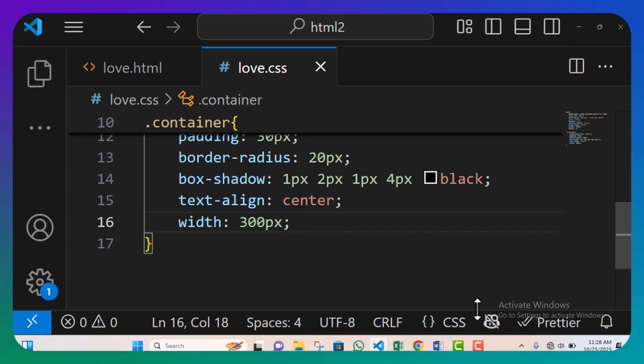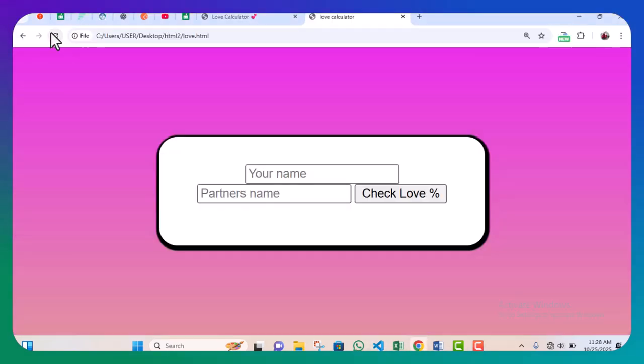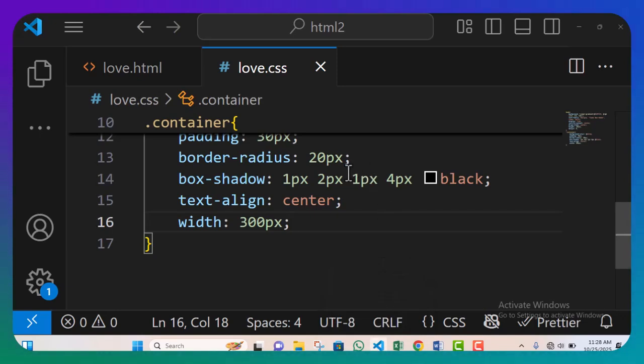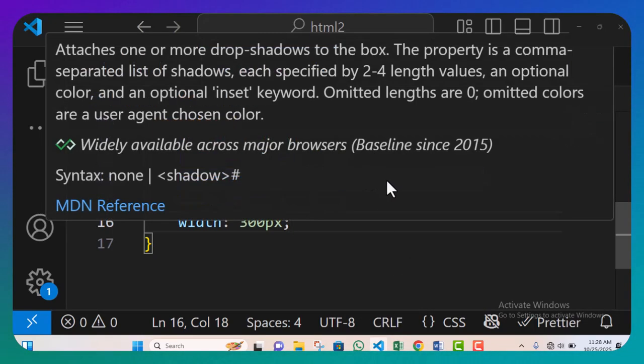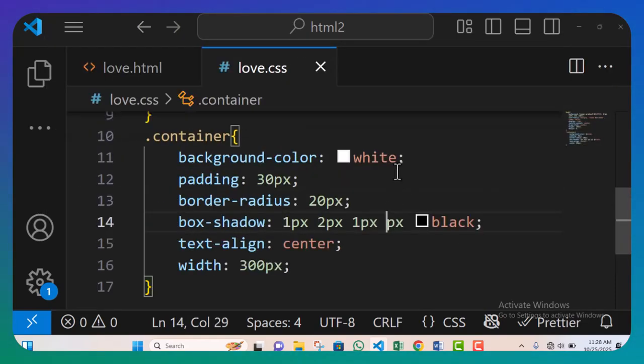Okay, so let's run this code and see what it's looking like. Good. This is beautiful. So I think this box shadow is too much. Let me reduce a little bit. I'll give here 3 pixels. I don't like this when it happens, when I'm trying to do something. All right, 3 pixels.